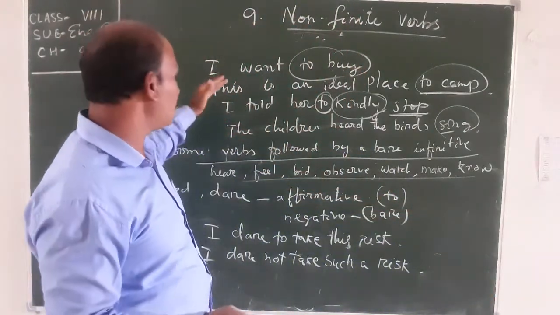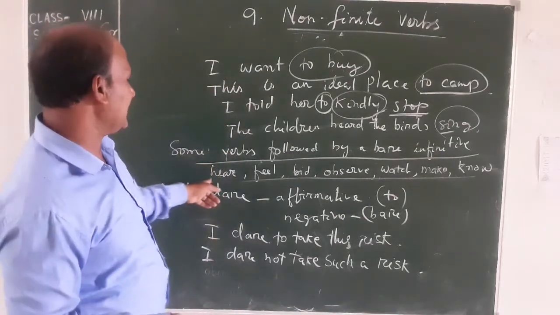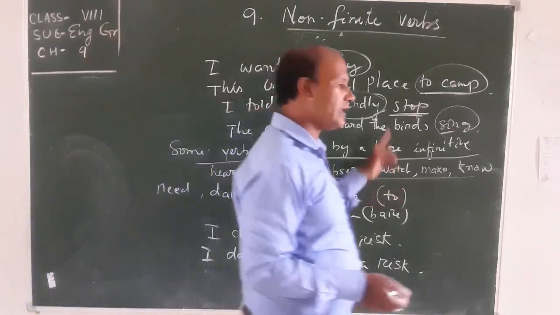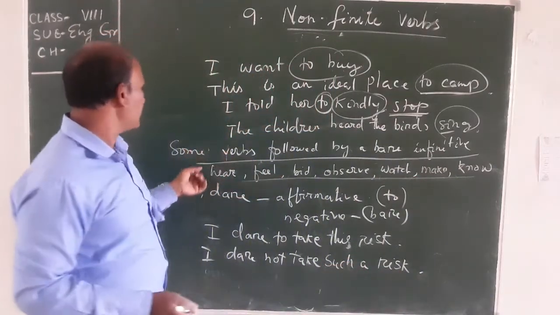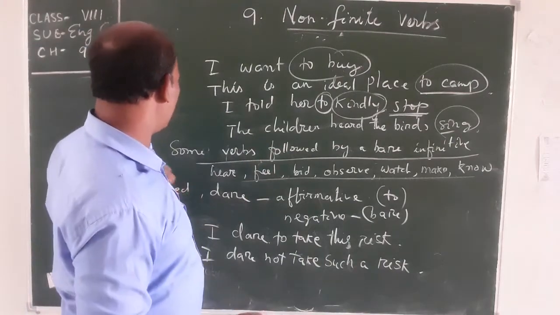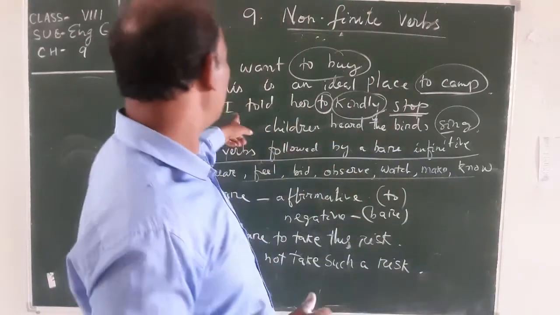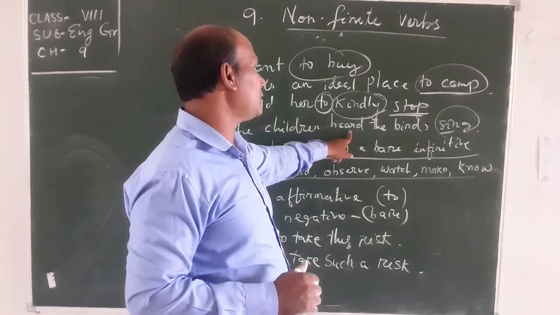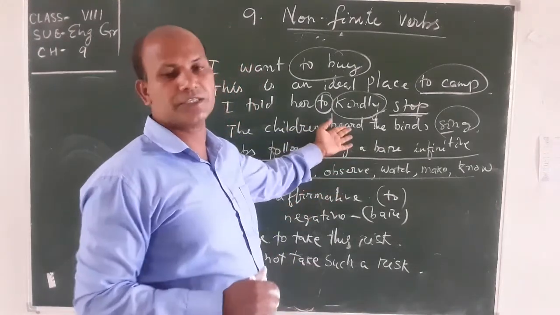Read more and practice more, then you can understand well. Now some verbs are followed by the bare infinitive, just like hear, feel, see, observe, watch, make, know. With this type of verbs, no to is used. One example I can give you: the children heard the birds sing.